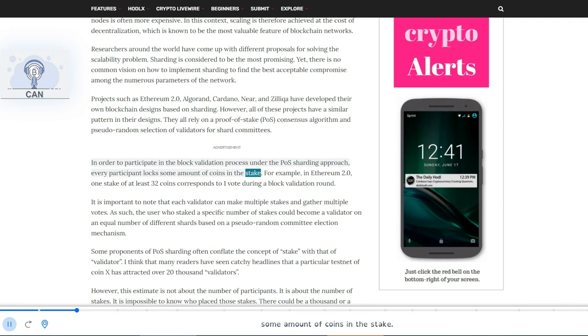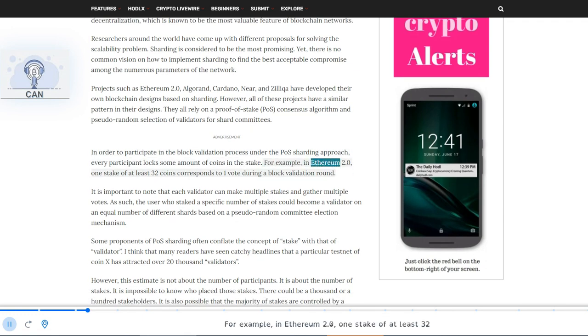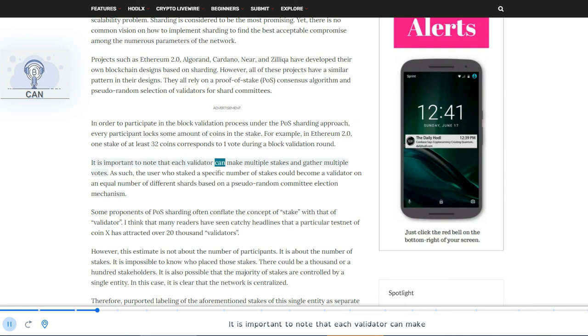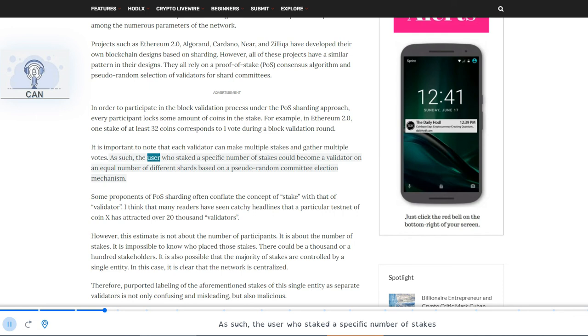In order to participate in the block validation process under the PoS sharding approach, every participant locks some amount of coins in the stake. For example, in Ethereum 2.0, one stake of at least 32 coins corresponds to one vote during a block validation round. It is important to note that each validator can make multiple stakes and gather multiple votes. As such, the user who staked a specific number of stakes could become a validator on an equal number of different shards based on a pseudo-random committee election mechanism.